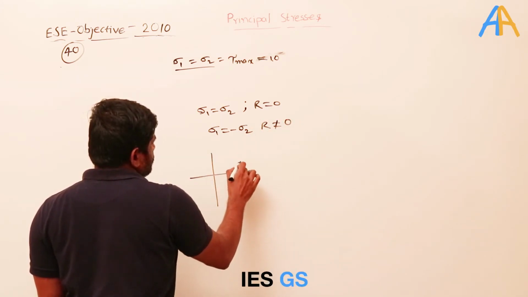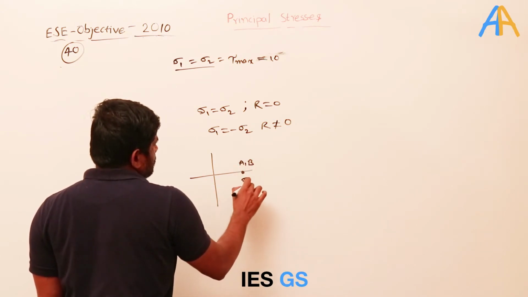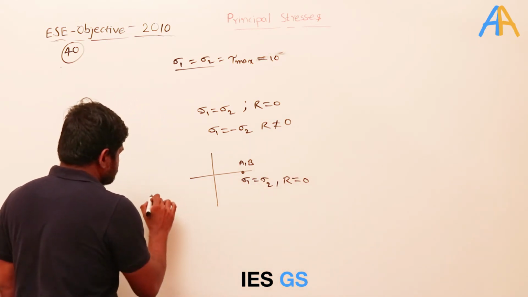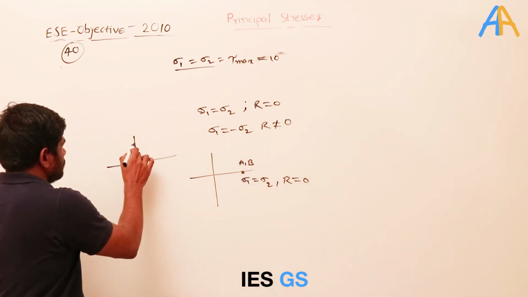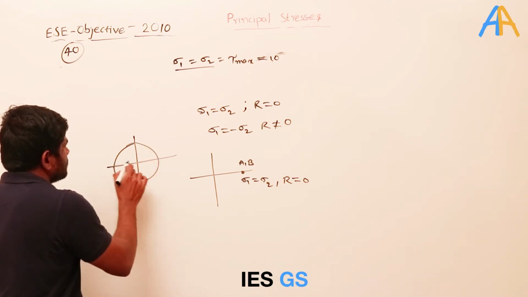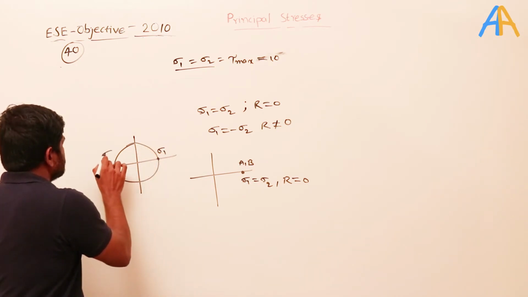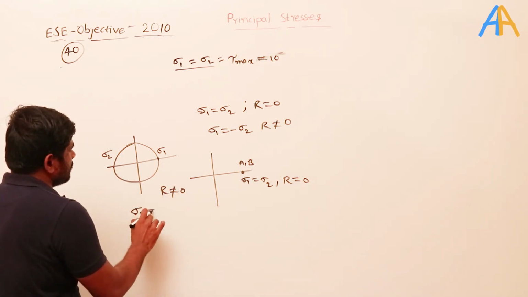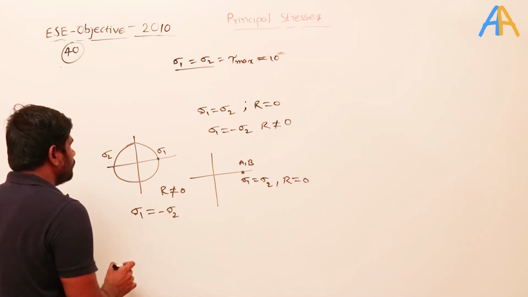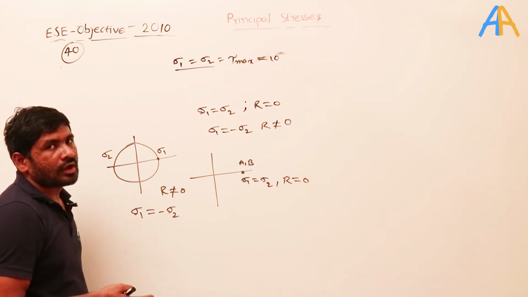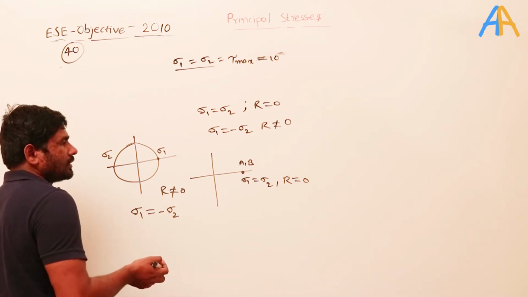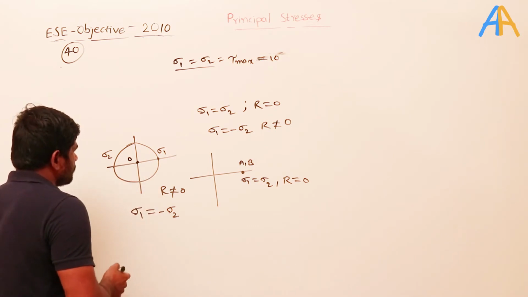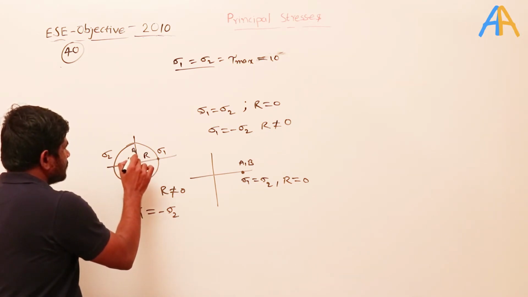If sigma 1 and sigma 2 are at point a comma b here, then sigma 1 equal to sigma 2 and the radius is becoming 0. Instead of that, if the circle is like this, in that case what is happening? This is sigma 1 and this is sigma 2, and here the radius is not equal to 0. Sigma 1 equals minus sigma 2. Both values are the same numerically, but not in direction. This is the 0, and here if you observe, the radius is the same in all directions.